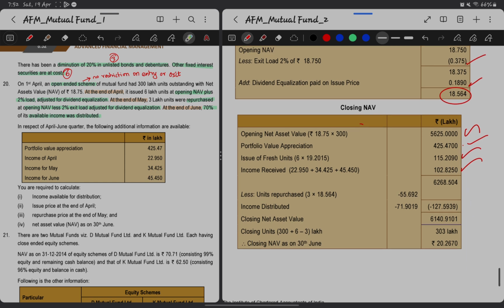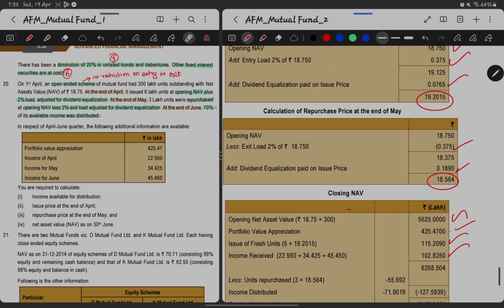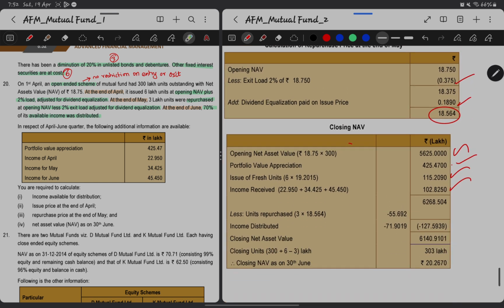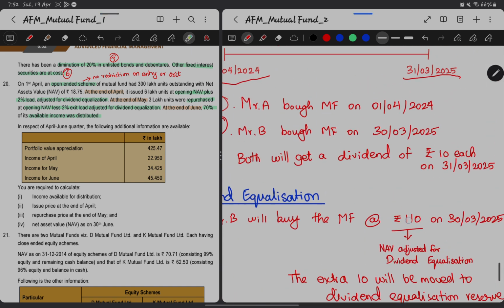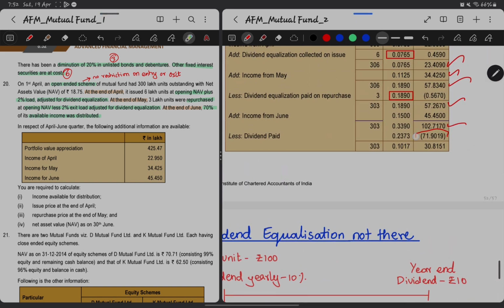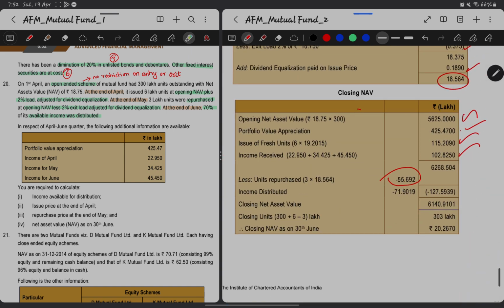Now then what and all has happened? Repurchase has happened. That means money will go out. Asset will go out from the portfolio, correct? So 3 lakh into, we know the price at which repurchase also happened, 18.569, this much money will go out. And income also distributed, yeah, 70% of the income also distributed. We know the price of the income distribution here, 71.909, that much income got distributed, so that also will get reduced from the overall.